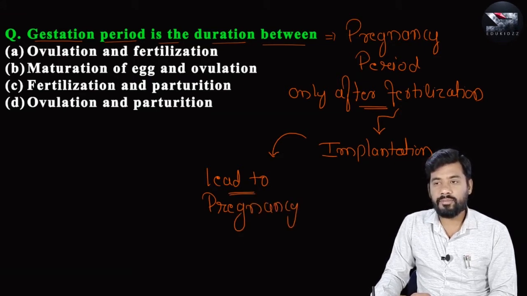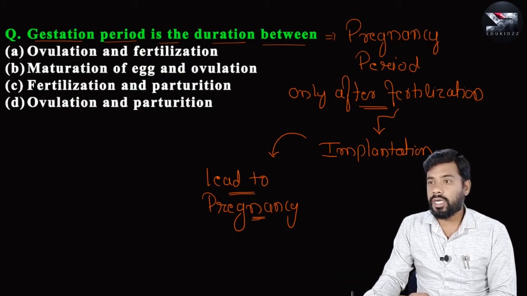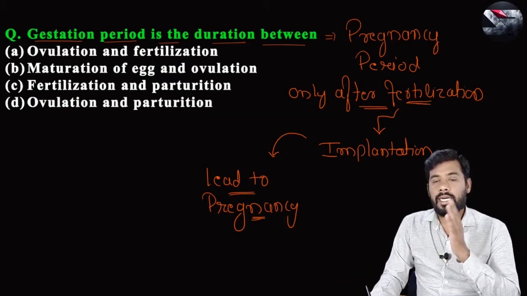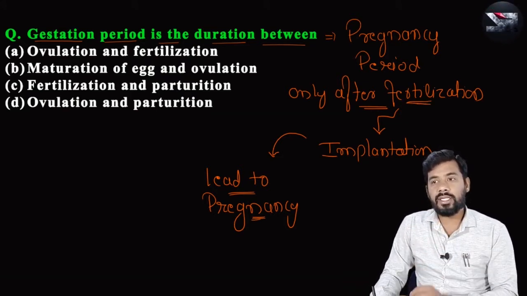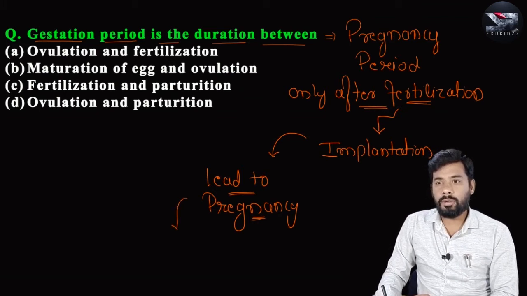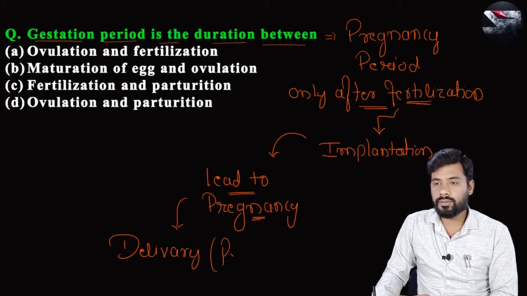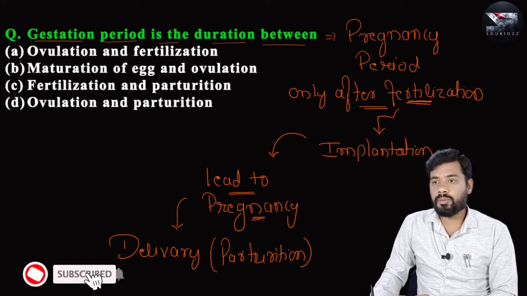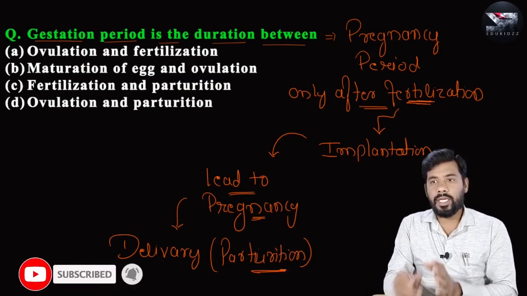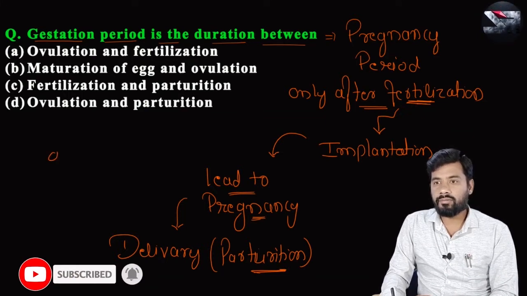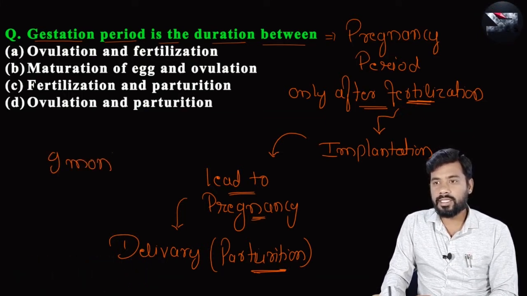Implantation is the confirmation of pregnancy, but fertilization only leads to the implantation, and starting from fertilization up to the delivery of the baby, this delivery process is also called as parturition.